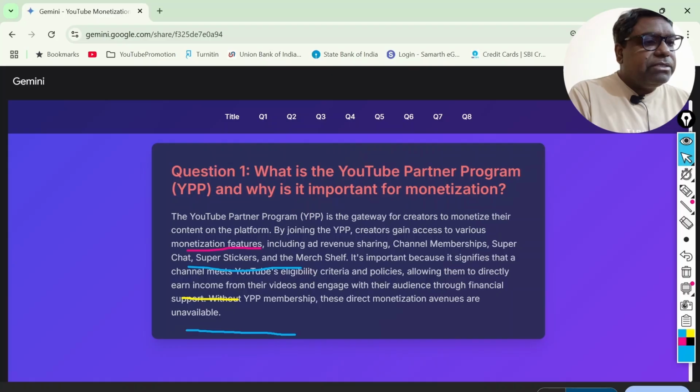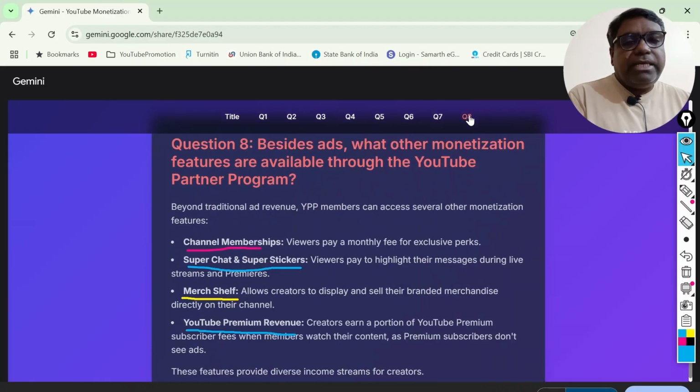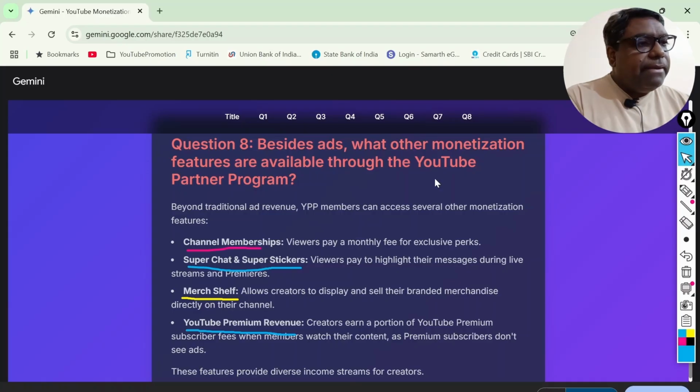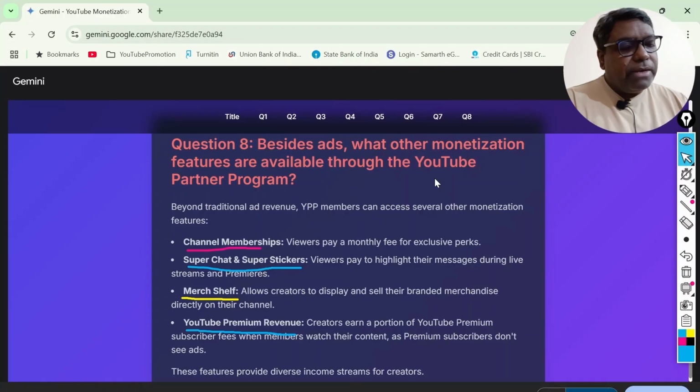see monetization features and so on and so forth, in channel membership. So this is finally being answered, because I said so when we were discussing the first particular question. Gemini has now given a detailed meaning, and in this regard you will find what exactly they are meant for. So the question raised before Gemini, question 8, speaks about besides ads, what other monetization features are available through the YouTube Partner Program.